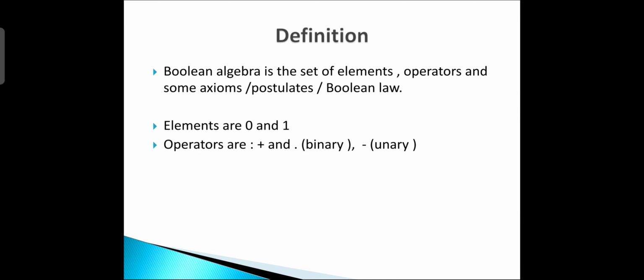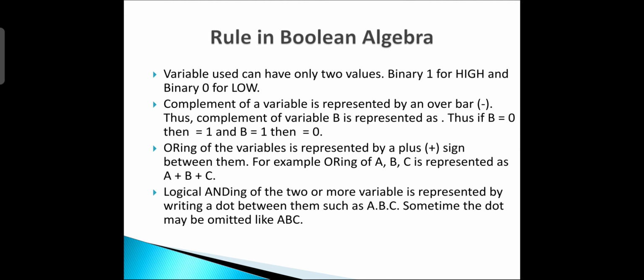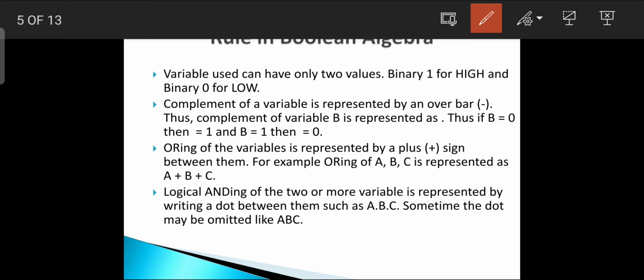So, what is the definition of Boolean algebra? Boolean algebra is a set of elements, operators, and some axioms, postulates, or Boolean laws. The elements in Boolean algebra are 0 and 1, and we have a total of 3 operators. Two binary operators, plus and dot.